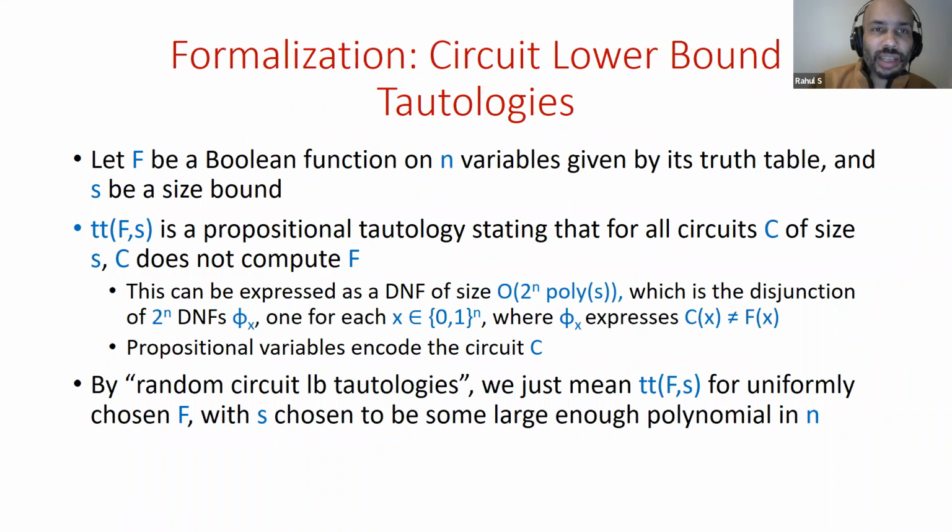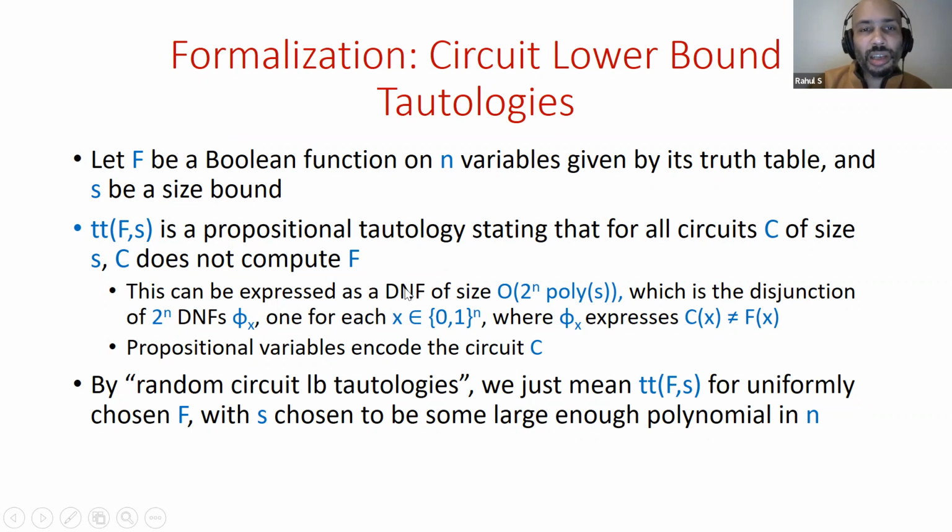Okay, so that's just a template of the results themselves. But let me say a little bit about how these templates are filled in and how things are formalized. So first of all, about circuit lower bound tautologies. What's a circuit lower bound tautology? As I said, it's a propositional tautology expressing that for all circuits C of size S, C does not compute F, where F is a given Boolean function.